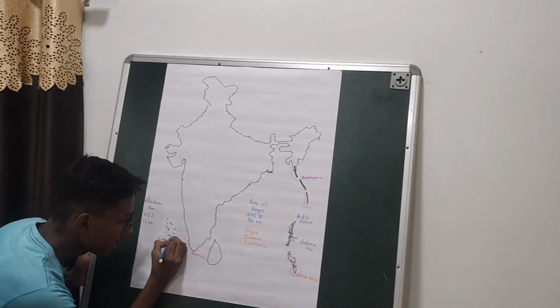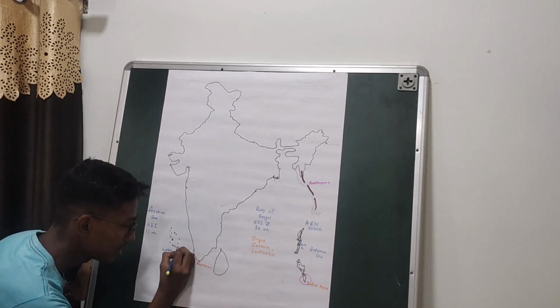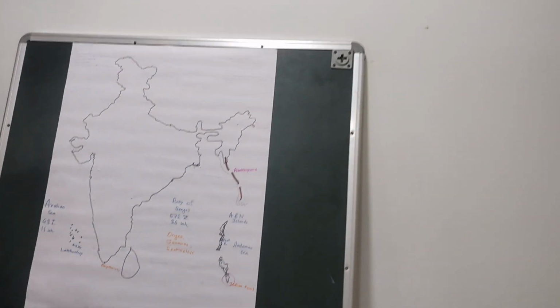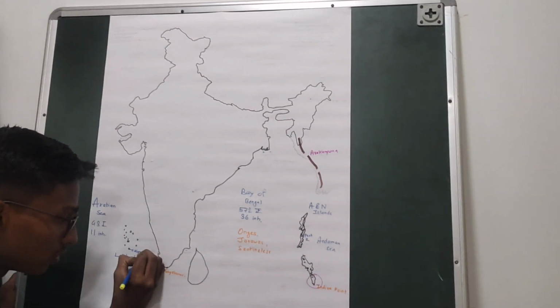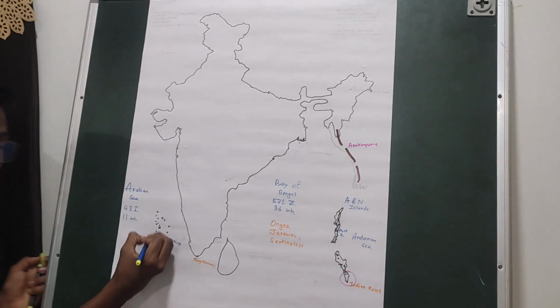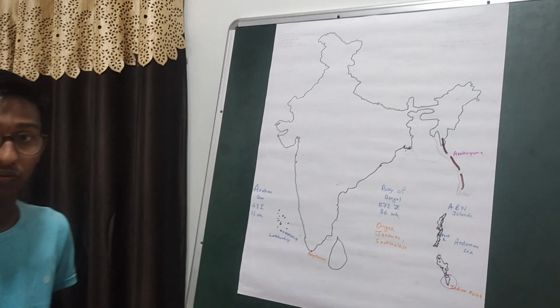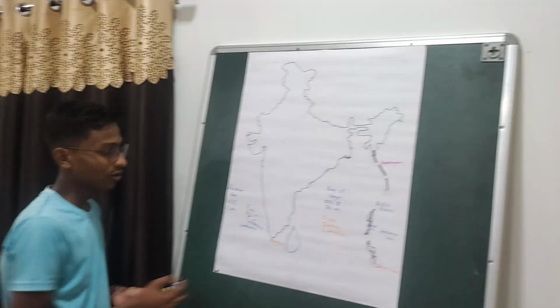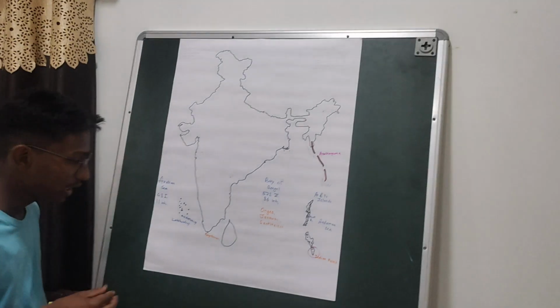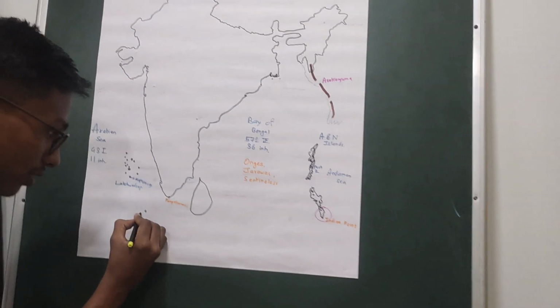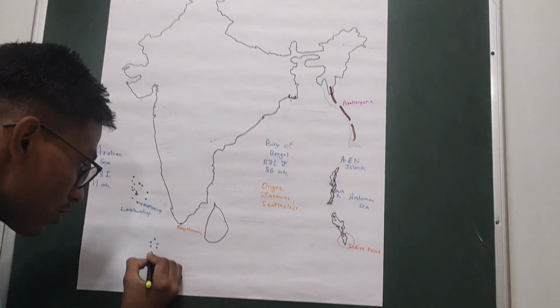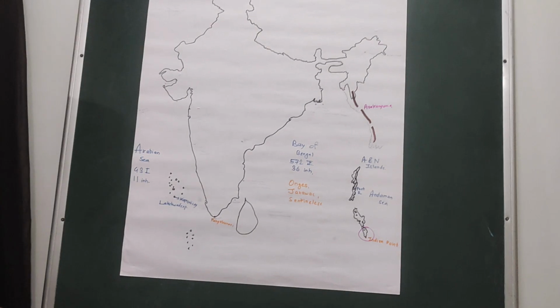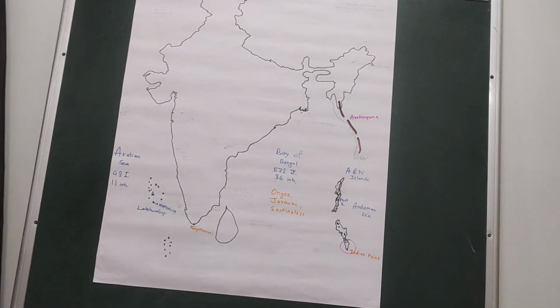This is the Kavaratti Island. This is the Minicoy Island. This is Minicoy. This is the southernmost and the second largest island of the Lakshadweep group of islands. Then to the south of the Lakshadweeps there are the Maldives. This is a country. So here are the Maldives. They are located to the south of the Lakshadweep Islands.